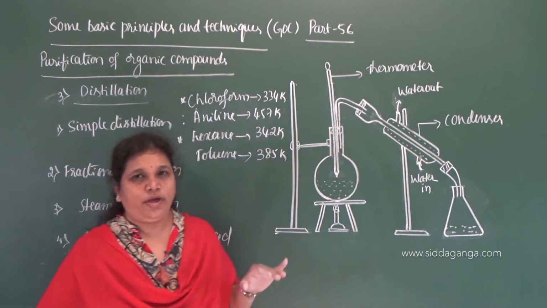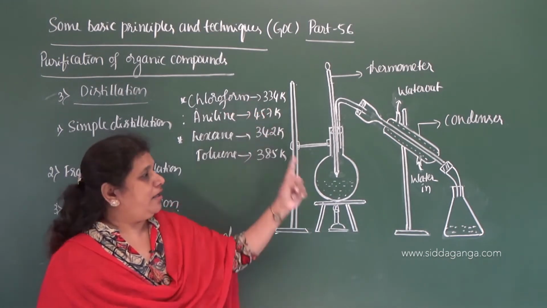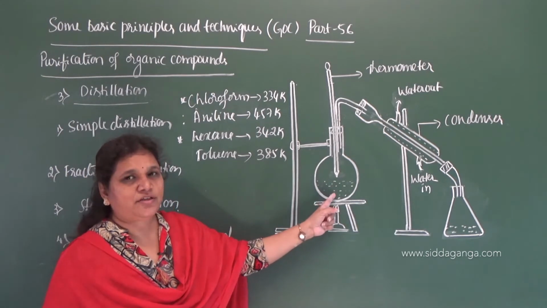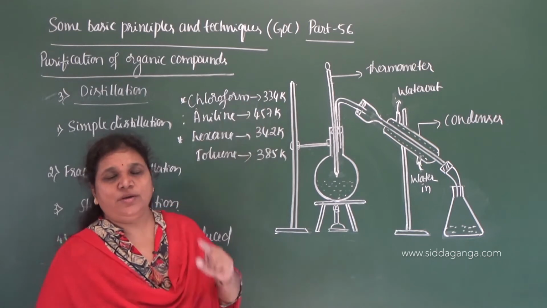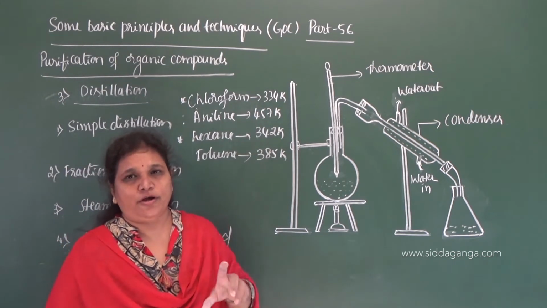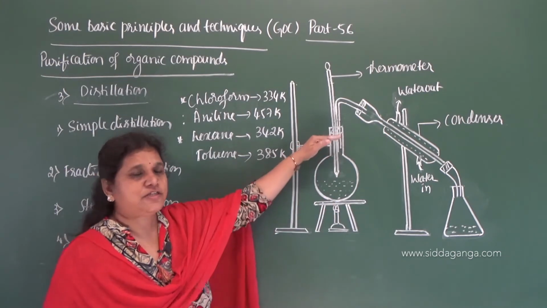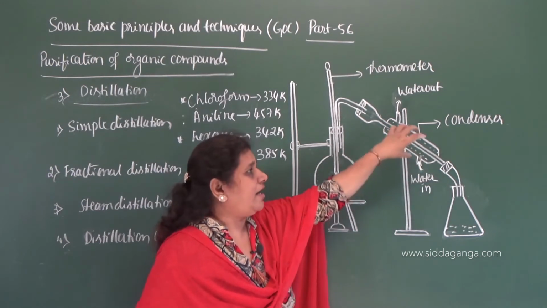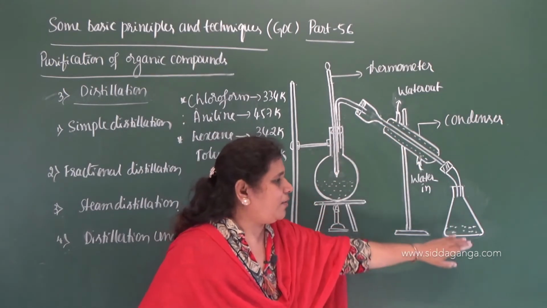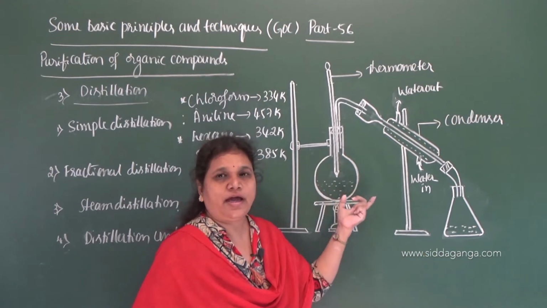In that way we can separate chloroform from that of the aniline. ಇಲ್ಲಿ chloroform ಮತ್ತು aniline mixture ನ ತಗೊಂಡ್ರೆ first vaporize ಆಗೋದು ಯಾವುದು? Chloroform, because which is having lower boiling point. The liquid with low boiling point vaporizes first, and the vapors of chloroform get passed through the condenser, and it get condensed to liquid, and which is collected in a conical flask, and here leaving behind aniline.